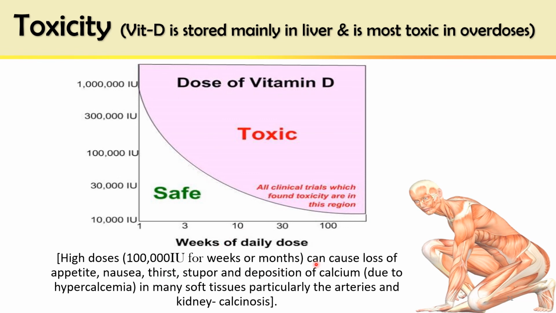The signs and symptoms may be loss of appetite, nausea, thirst, stupor, and deposition of calcium due to hypercalcemia in many soft tissues, particularly in arteries and kidney. That deposition or calcification of the soft tissues is called calcinosis.